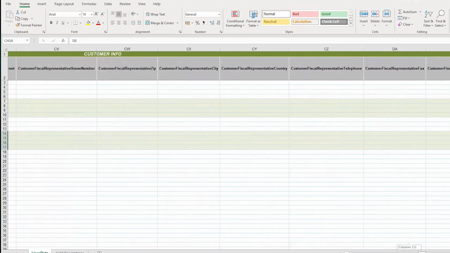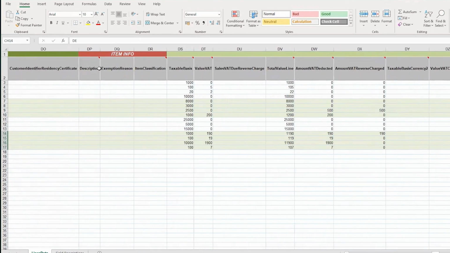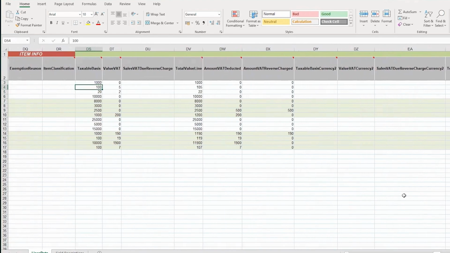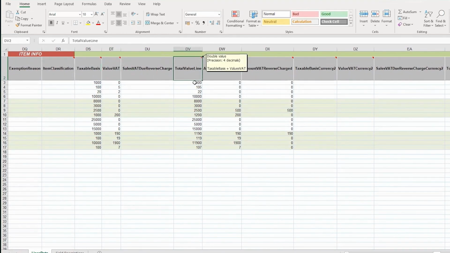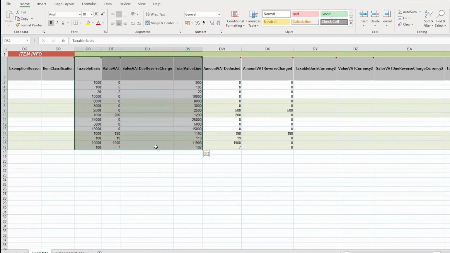So after the customer information, we have some item information. These are specific to some countries. And immediately we've got the value. So typically what you'll have is the taxable basis, also called net. You'll have the value VAT, also called VAT, and then you have the total value line, which is gross. So the sales VAT due to reverse charge you ignore if it's not relevant to you. But these three columns, DS, DT, and DV, are basically what you provided on the invoice.